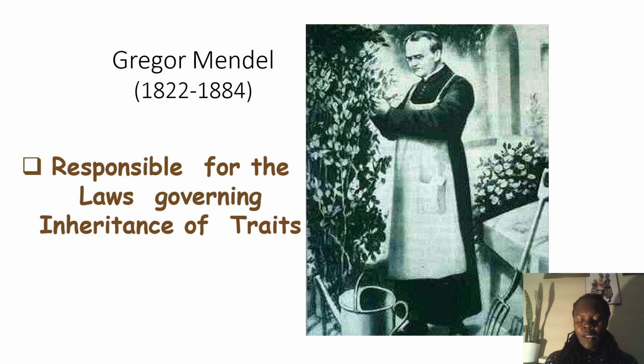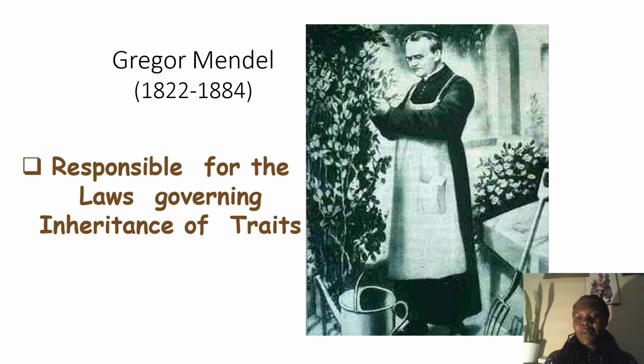He did his work from 1822 to 1884, and he was a monk, meaning he was more like a bishop in a church, but he was also a scientist or a researcher. He did a lot to make us understand hereditary science, and we appreciate that.